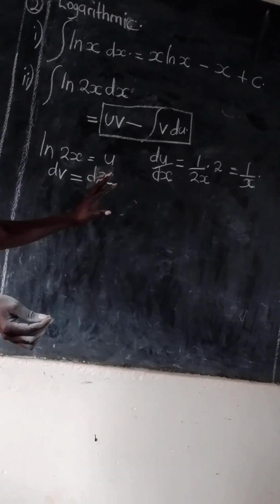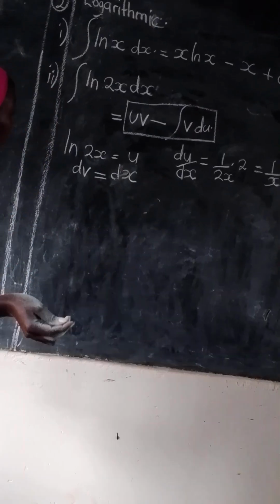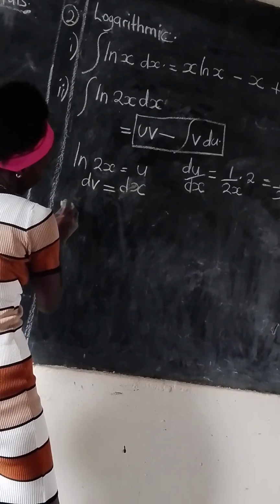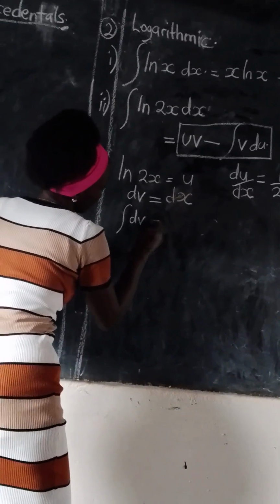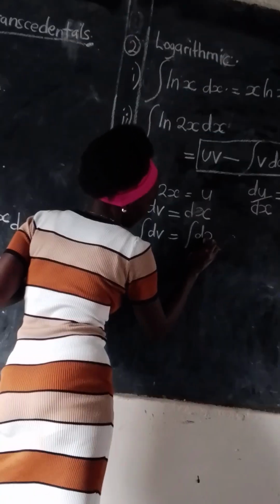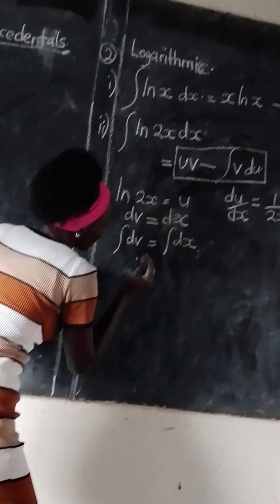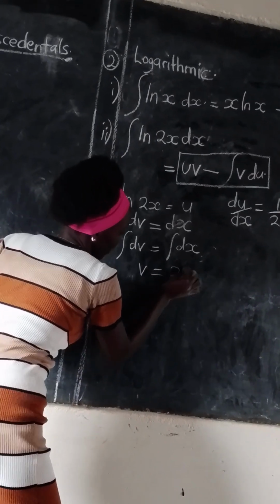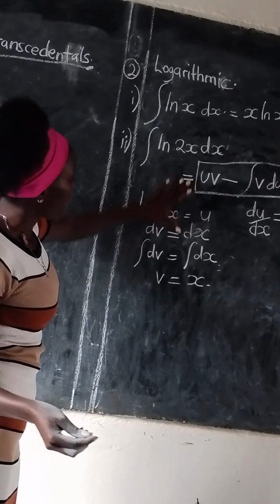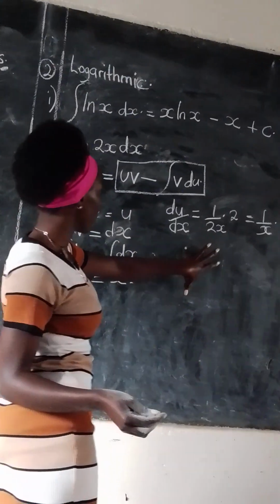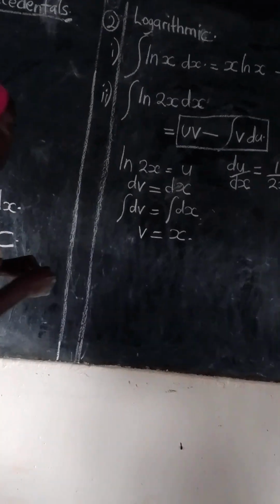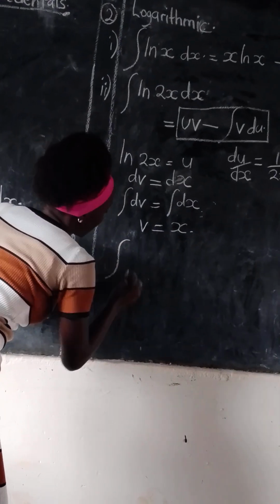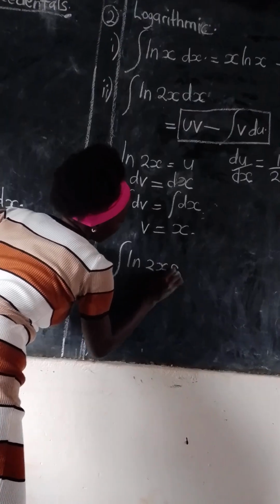Now we come here. We want to find our v from dv equals dx. We integrate this side and also integrate here. If you put here the integral of dv equals the integral of dx, I think everybody is able to observe that v is equal to x. And so then you come, you fully substitute these into our formula, and you're going to have the integral of ln 2x dx.